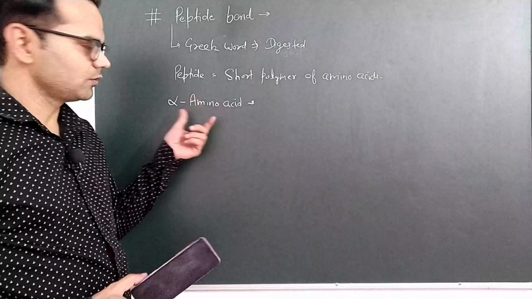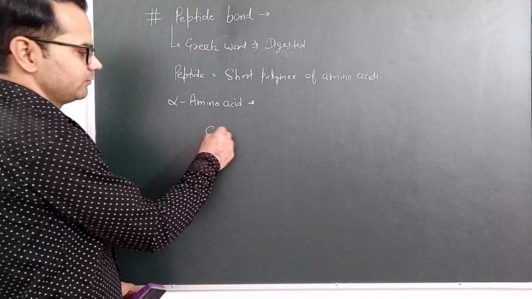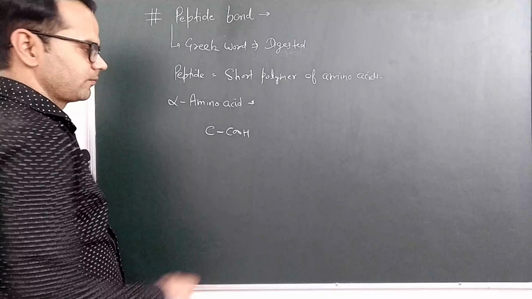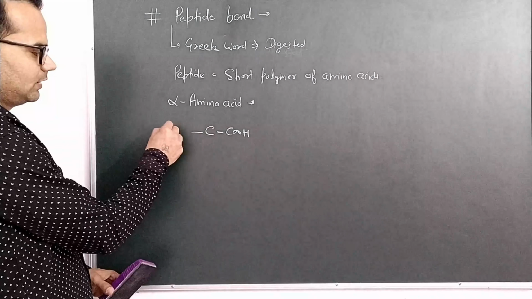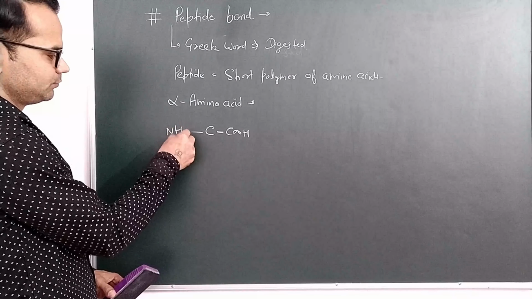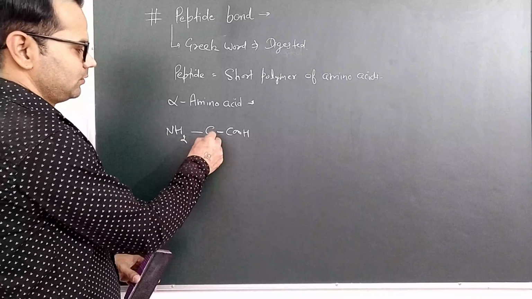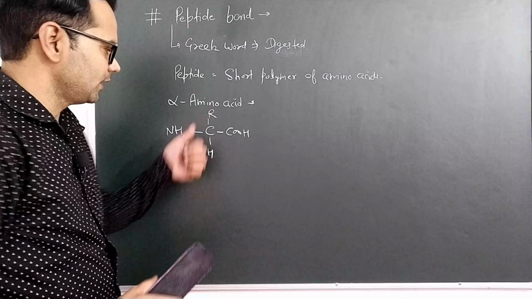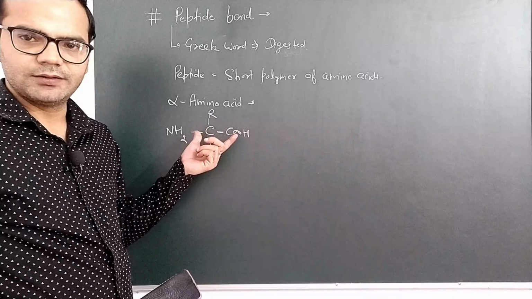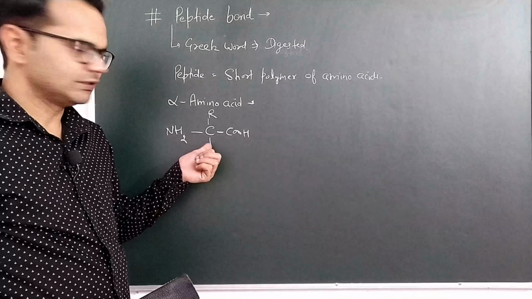So the basic structure of an alpha amino acid is this. This is our alpha carbon. We attach a carboxylic acid group on one side, and on the other side we attach an amine group. We attach one hydrogen, and this is any R group. R can be any alkyl group. So this is the basic structure of alpha amino acids.